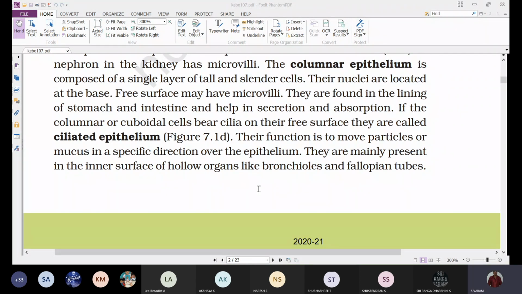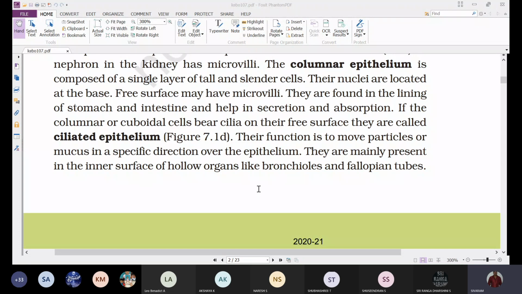They are mainly present in the inner surface of hollow organs like bronchioles and fallopian tubes.